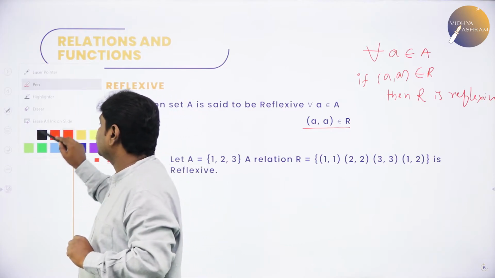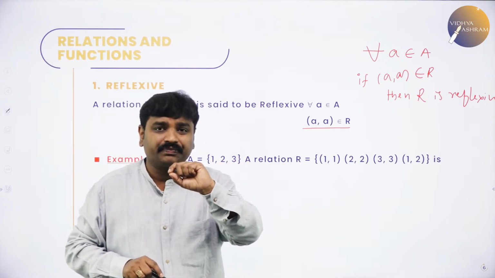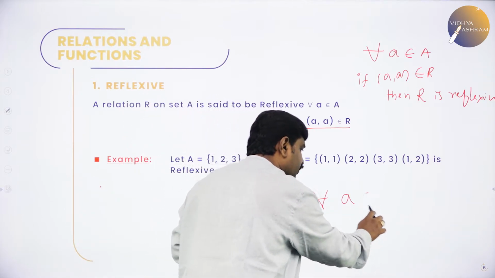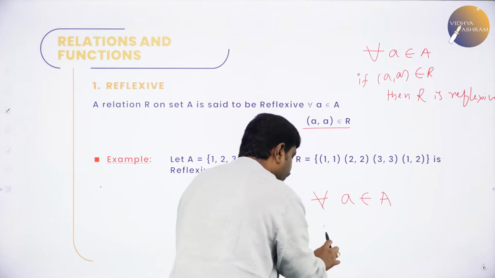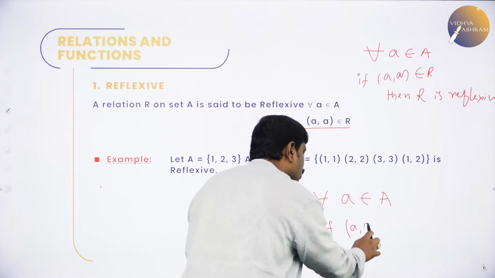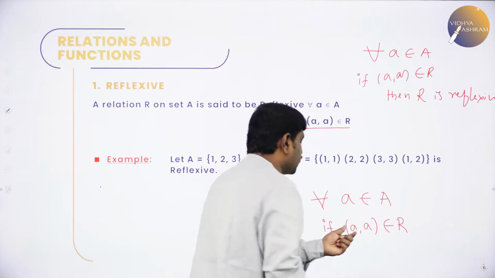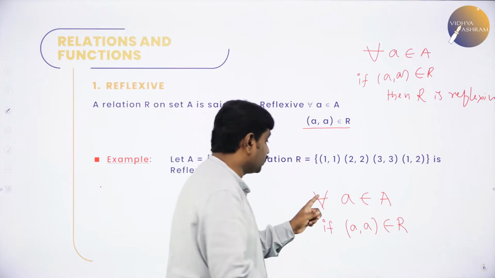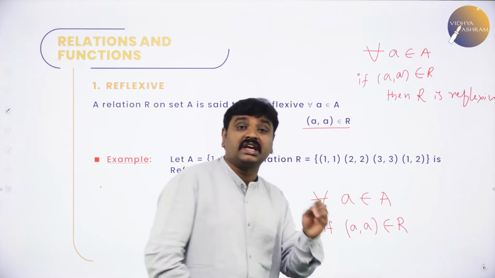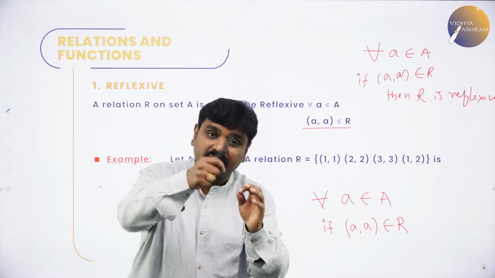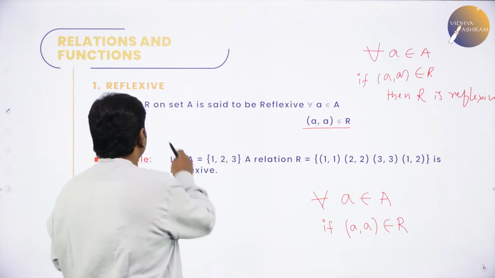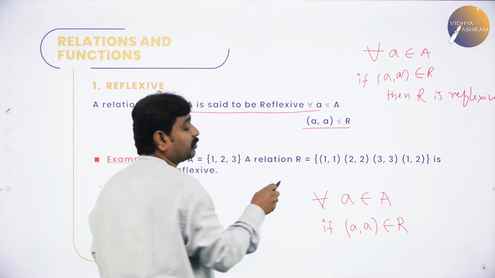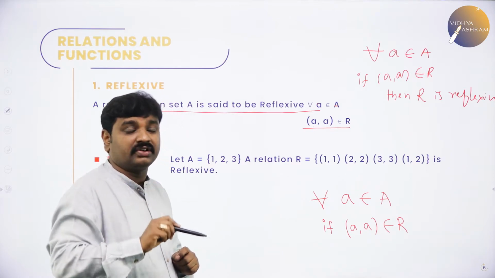So what is a reflexive relation? A relation R is said to be reflexive if for all the elements of the set A, for all a belongs to the given set, (a, a) is also in the relation, meaning the ordered pair (a, a). For all a belongs to A, if (a, a) belongs to R, then R is reflexive. Please understand, for all means what? Every element should relate to itself, then we say reflexive. A relation on set A is said to be reflexive if for all a belongs to A, (a, a) belongs to R, meaning every element of the set should be related to itself.